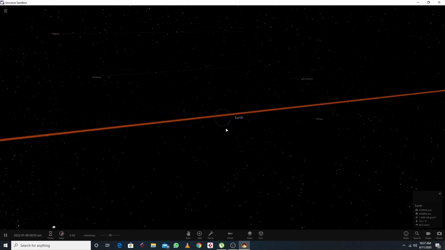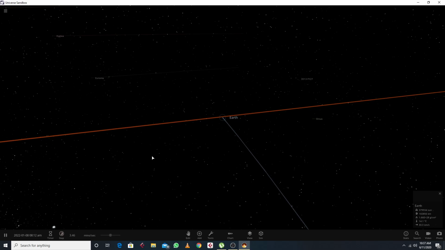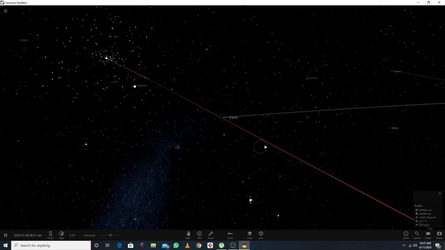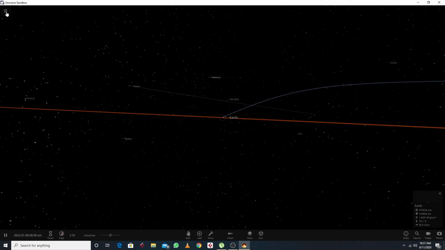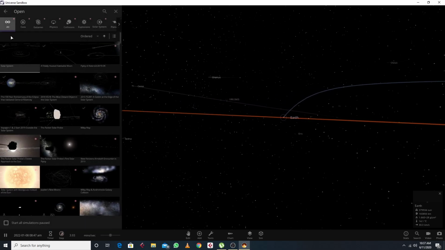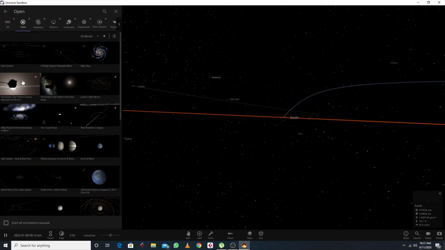Can you see this? It's awesome, right? So yeah, this is crazy, man. Use this app, it's very awesome. You can explore many things. Here we have preloaded data like the solar system and asteroids. You can play with the core.